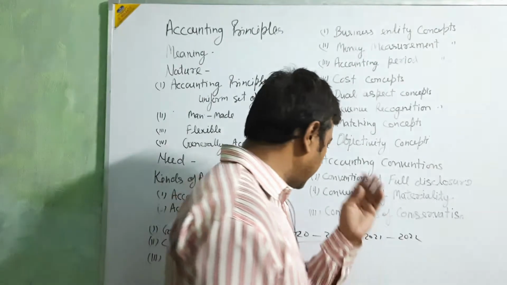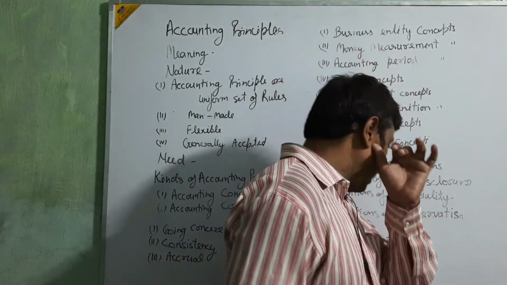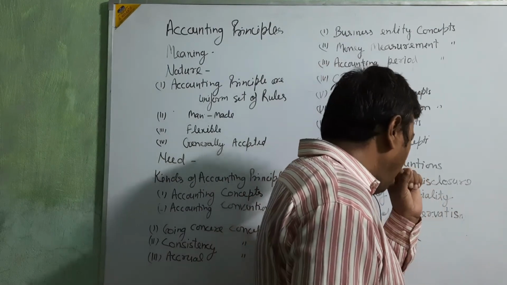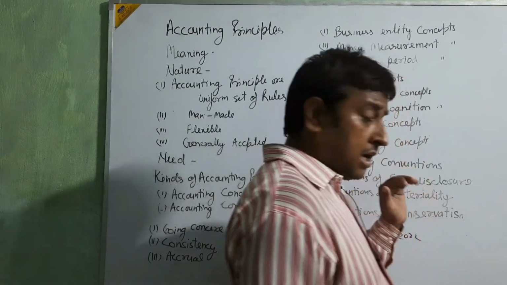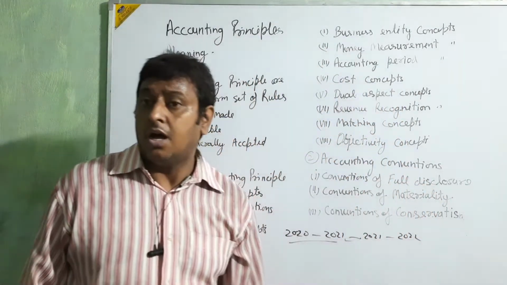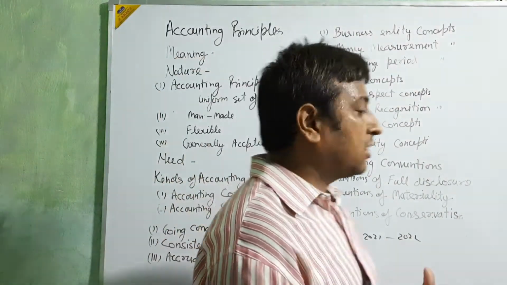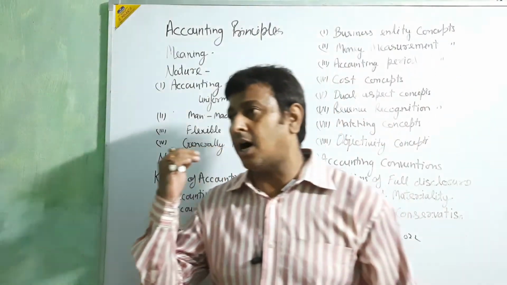Okay. Next is convention of conservation. In this convention, we are going to present all the things.